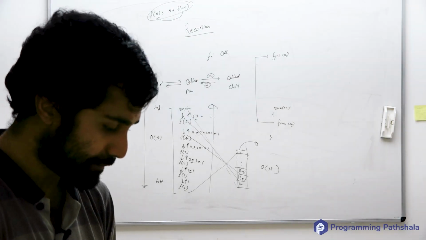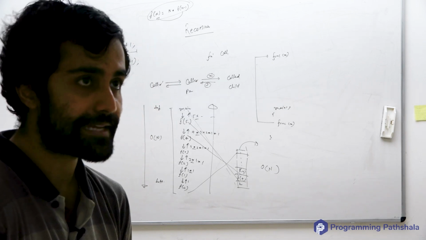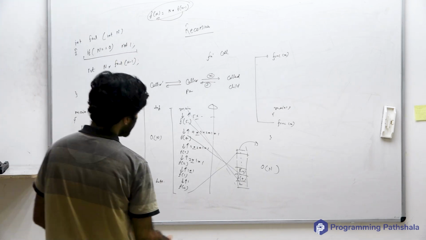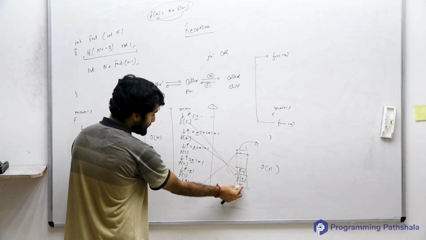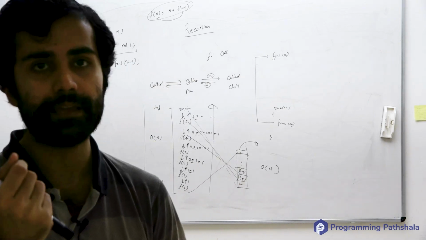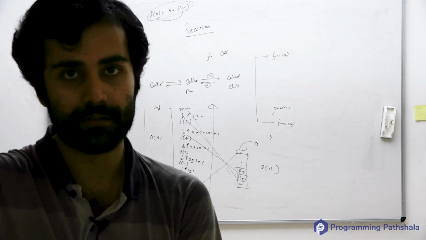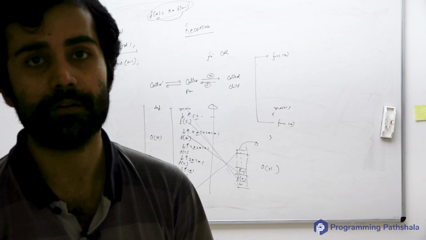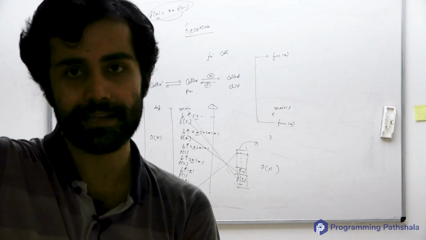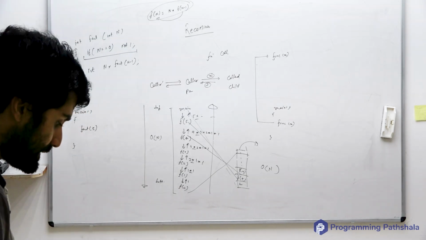Now, what will be the space complexity? We can clearly see that we have used a stack, and that stack has not grown more than n. And what does this stack contain? It contains the function calls, and those function calls are stored as pointers to the function calls. You don't need to know that much, but you can study it if you want. So there are pointers to functions also, and that is like order 1 space each. So if there are almost order n pointers to functions, that would be around order n space complexity that you would require.